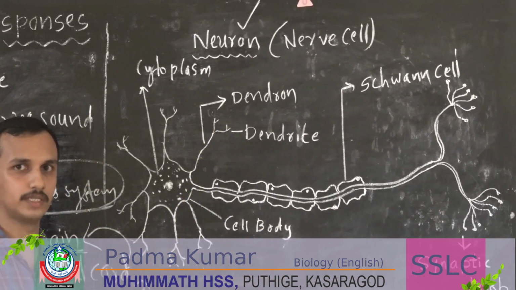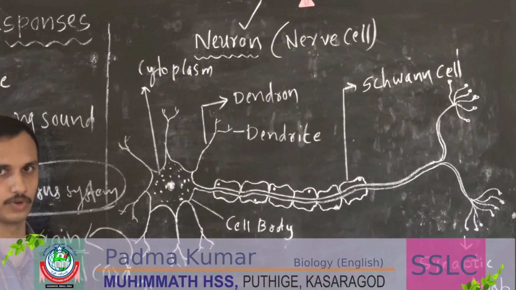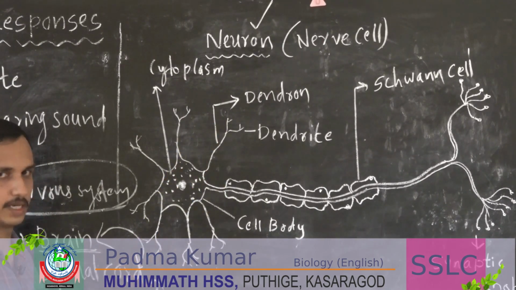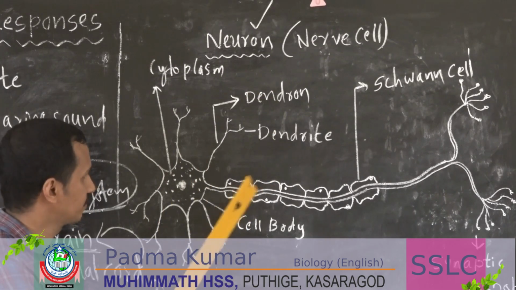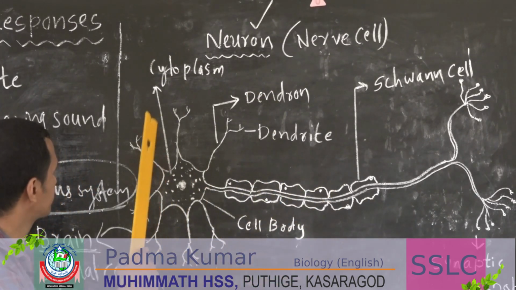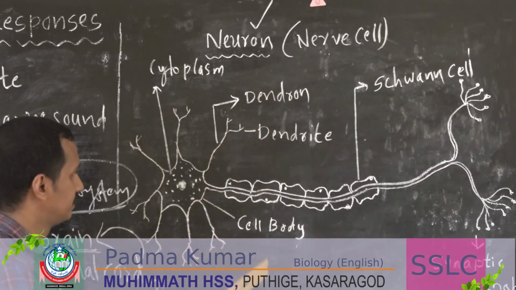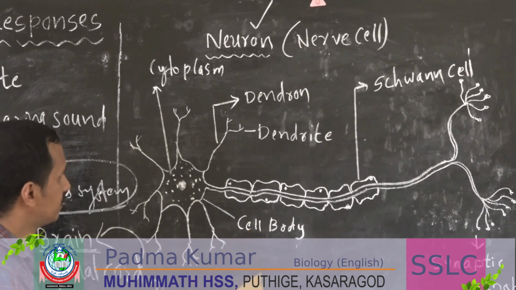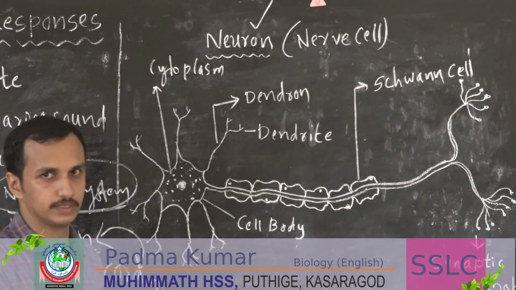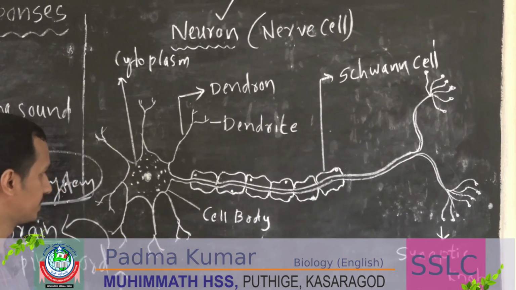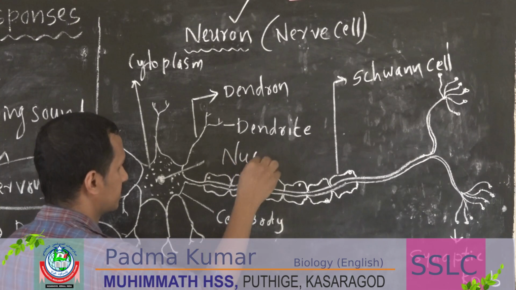Here we are going to discuss the structure of a neuron. Just see this picture. What are the parts of a neuron? You can see many parts there. Just read those parts. Cytoplasm is there. Then dendron, dendrite is there. Cell body is there. Then there is a Schwann cell. Then synaptic knob is there. In addition to this there is a nucleus.